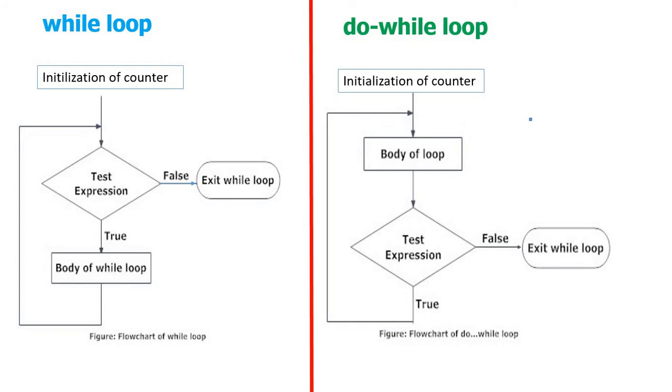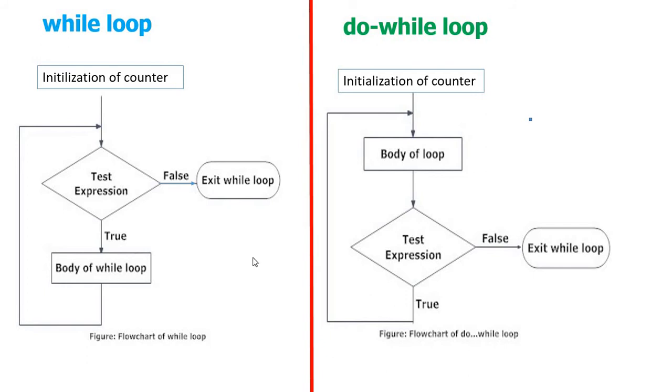So this is called an exit control loop. Do while is called an exit control loop. While is called an entry control loop. Why is this called an exit control loop? After the completion of the body, we are checking. That means the body of the loop is executed without any condition. After completion of the body of the loop, it will perform the test condition.